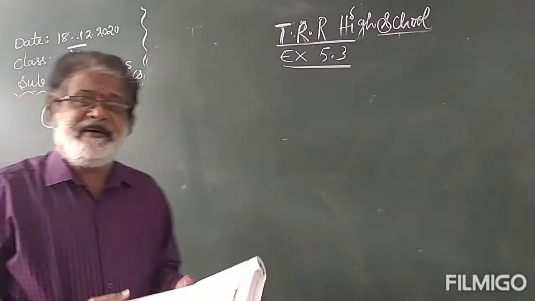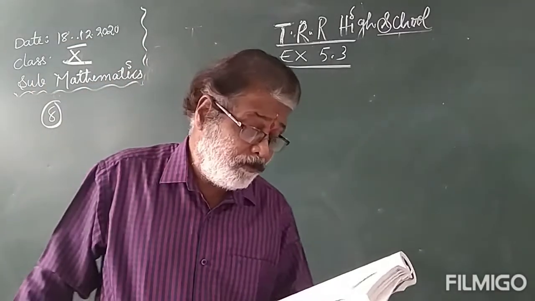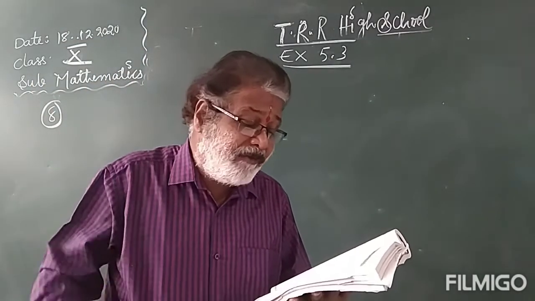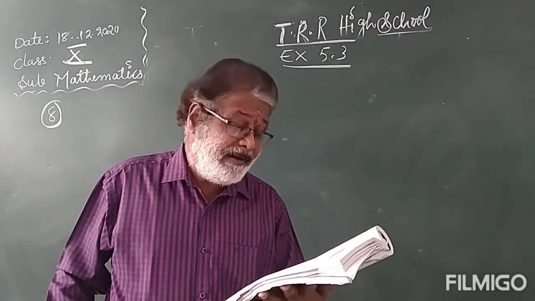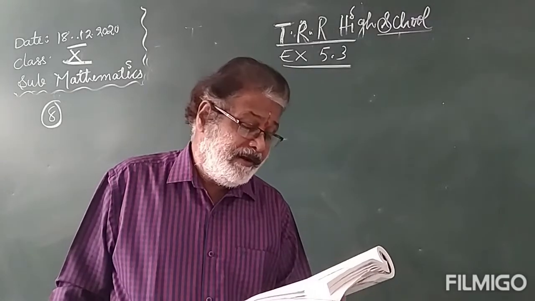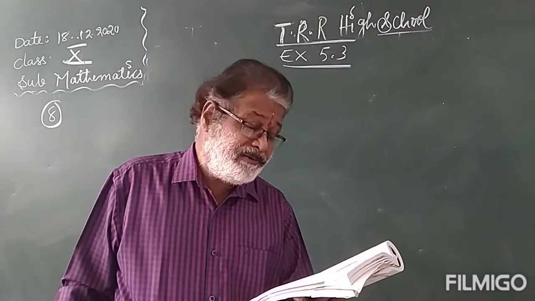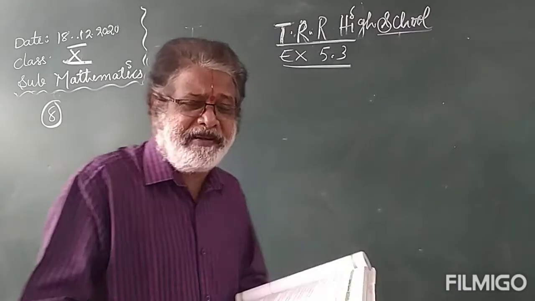A train travels 360 kilometers at uniform speed. If the speed had been 5 kilometers per hour more, it would have taken 1 hour less for the same journey. Find the speed of the train. A train travels 360 kilometers at a uniform speed. We don't know the speed of the train.